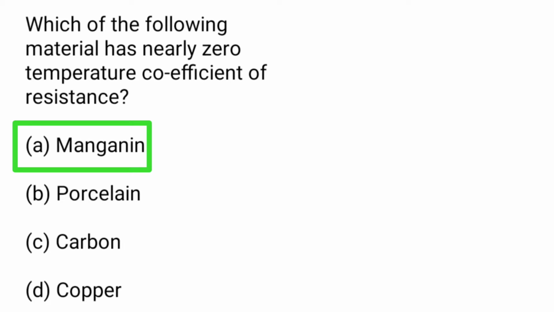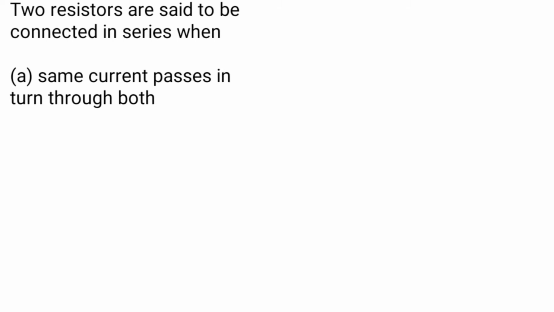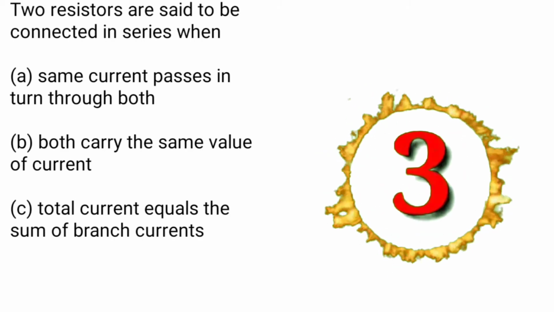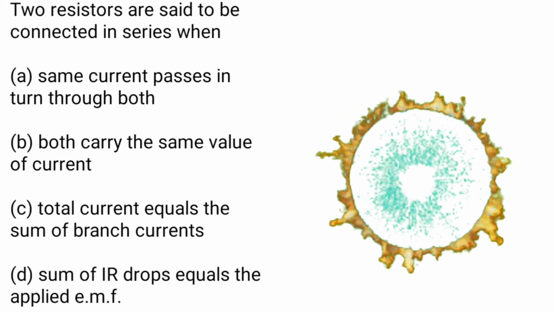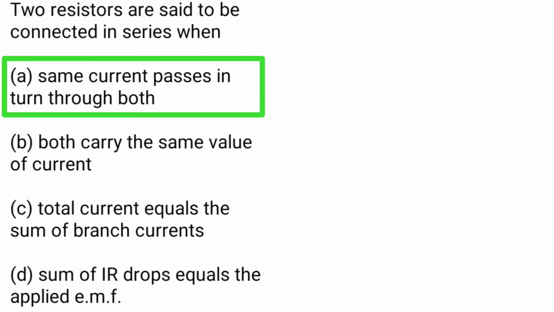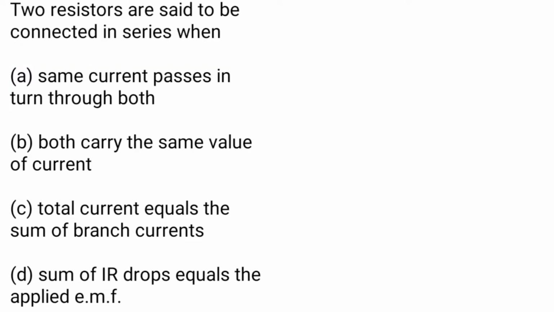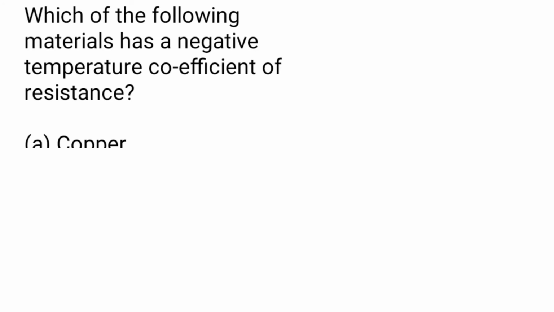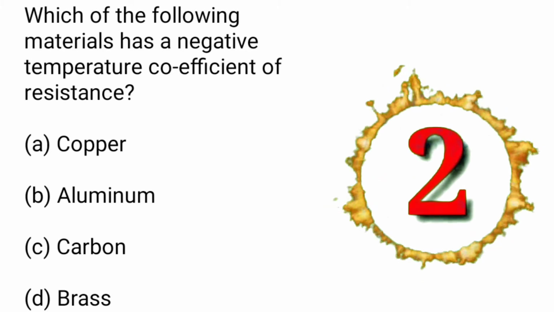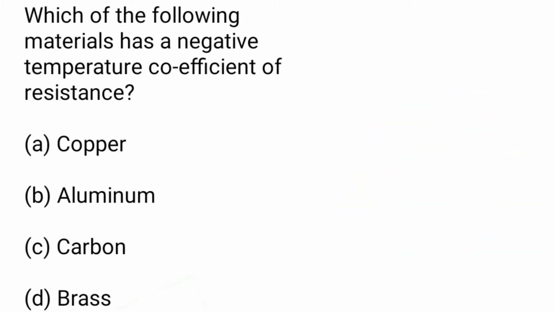Here answer is A. Manganese. Next one is, two resistors are said to be connected in series when: A. same current passes in turn through both, B. both carry the same value of current, C. total current equals the sum of branch current, D. sum of IR drops equal to applied EMF. Here answer is A. Same current passes in turn through them. Next one is, which of the following material has negative temperature coefficient of resistance? A. Copper, B. Aluminium, C. Carbon, D. Brass. Here answer is C. Carbon.